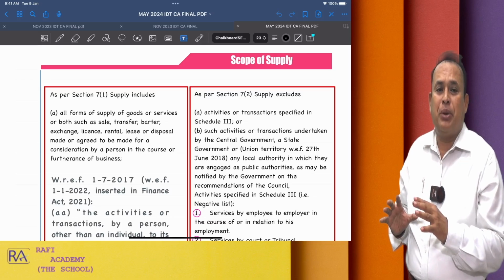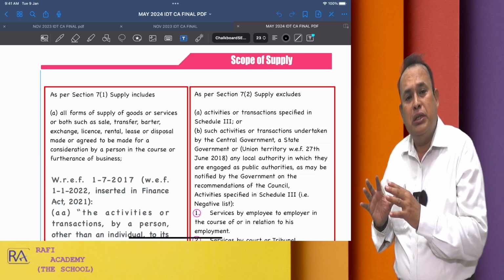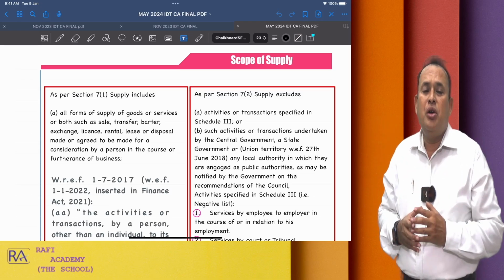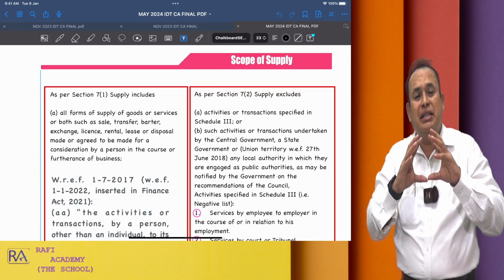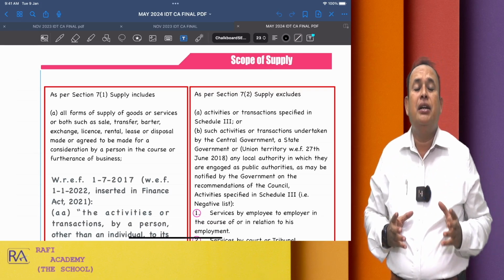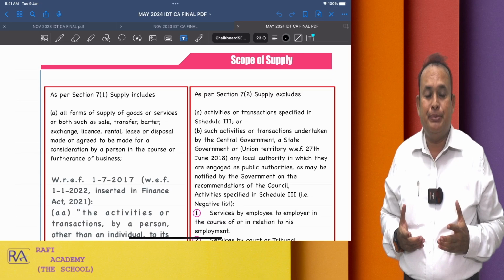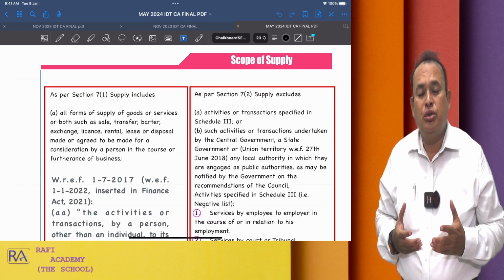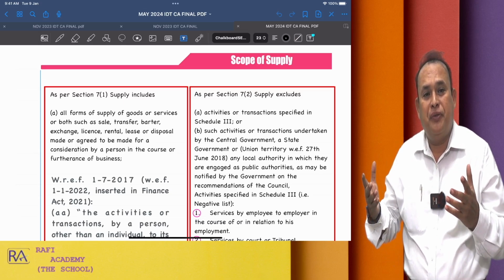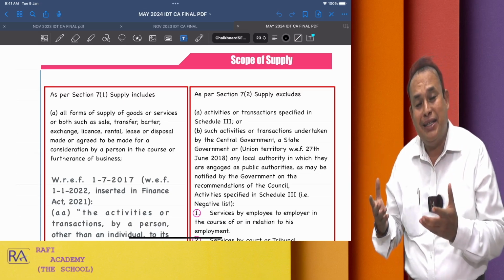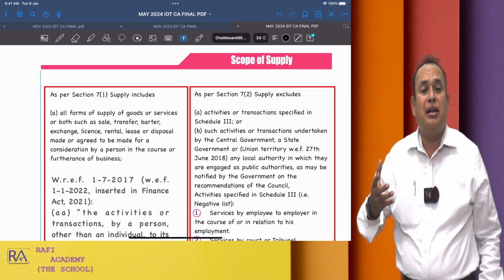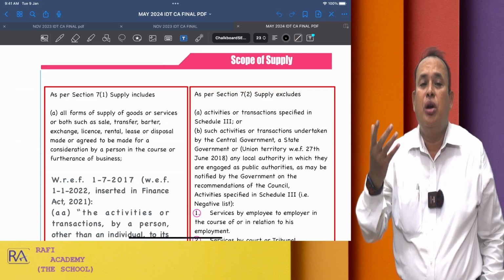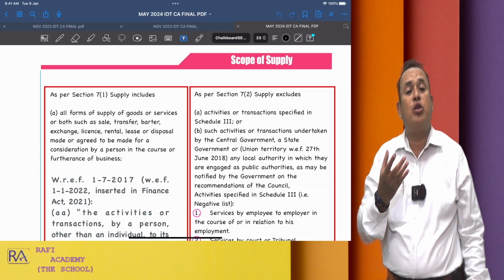From the scope of supply to the input tax credit chapter, whatever is covered in between, from these chapters we will ask in the CA final examination by inviting practical scenarios. Especially we will focus attention on deciding the case with the help of the relevant provision or decided case law, or whatever may be the relevant provision applicable for the given practical scenario.